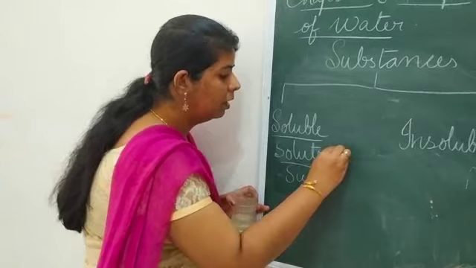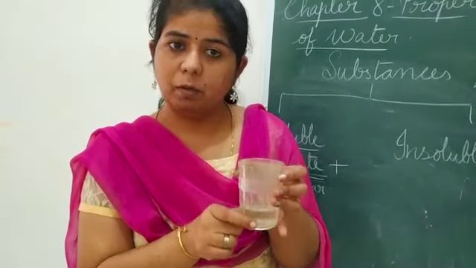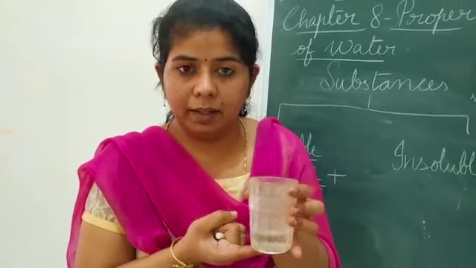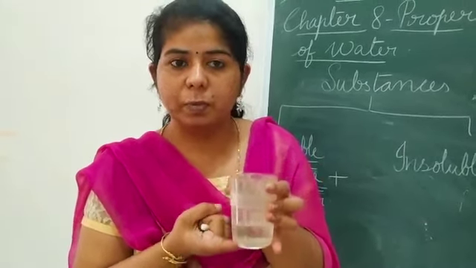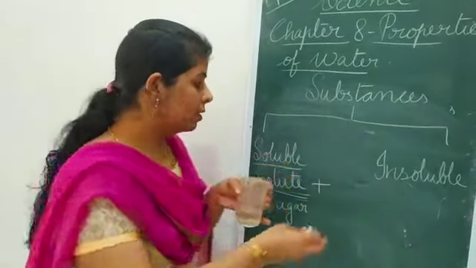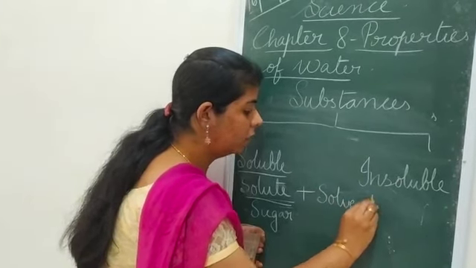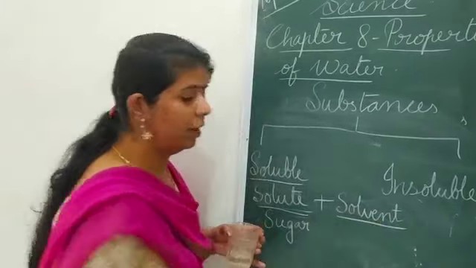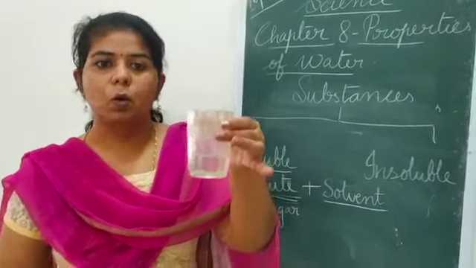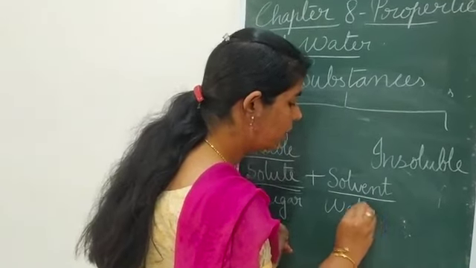Can you understand it? Now, what made the solute get mixed up? What made the sugar get mixed up? The water. And the substance which made the solute dissolve in it is known as the solvent. What made the solute dissolve in it is known as the solvent. And here the solvent is water.